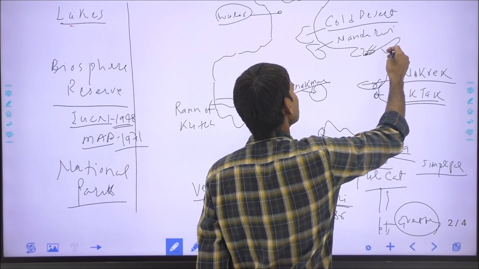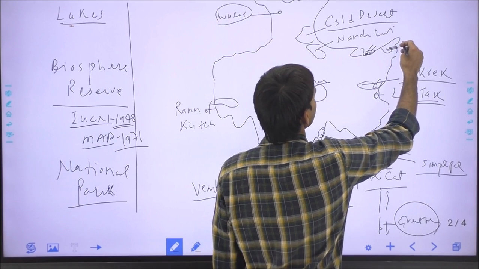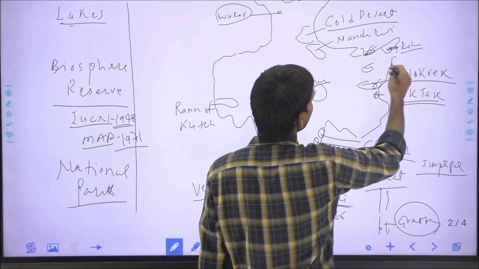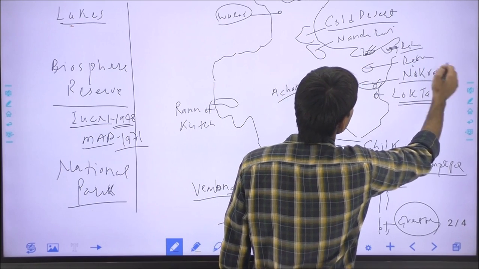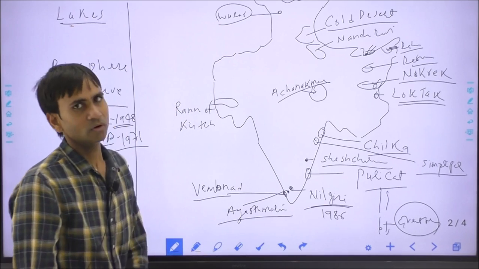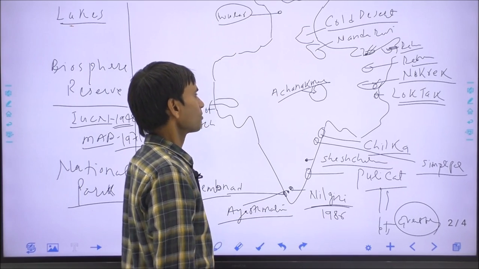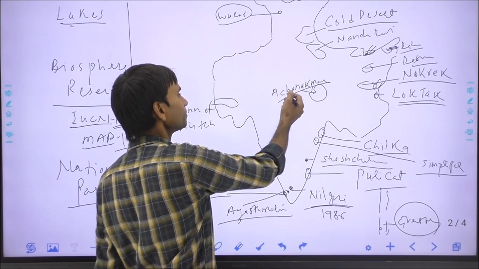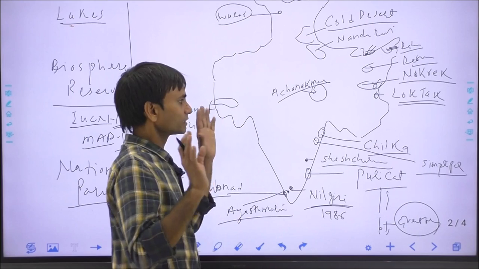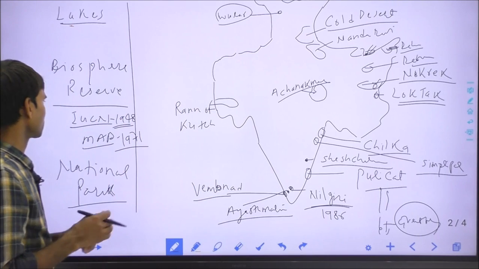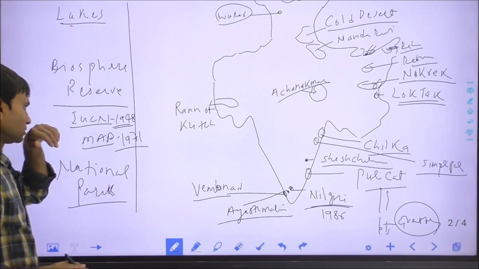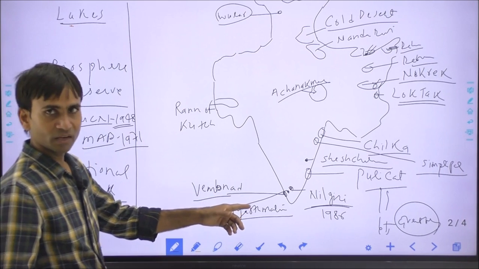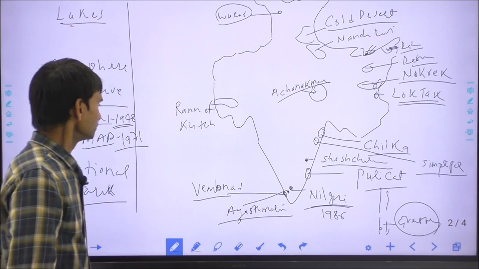Or in Arunachal Pradesh, this is the Dehang Dibang biosphere reserve. In Assam, this is the Dibru-Saikhowa. And also in the interior of Madhya Pradesh, this is the Panna biosphere reserve and the Pachmarhi biosphere reserve. These are the important biosphere reserves of India. So you have to learn that India's first biosphere reserve was the Nilgiri in 1986.